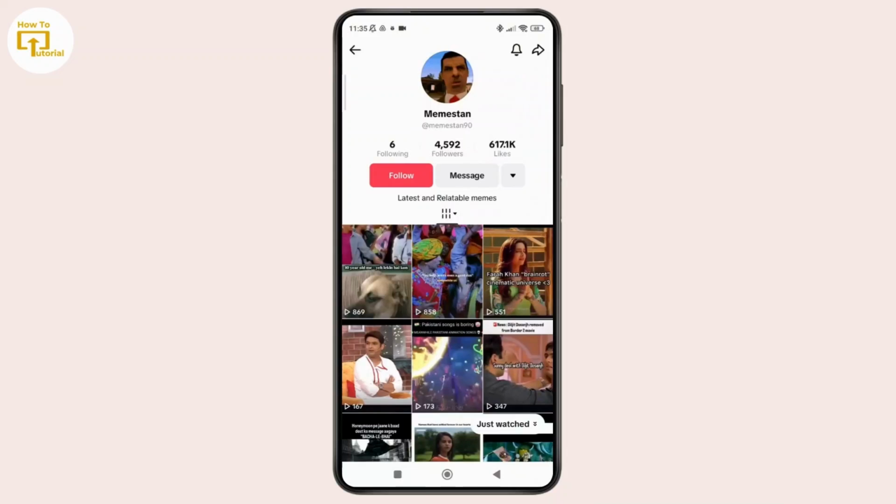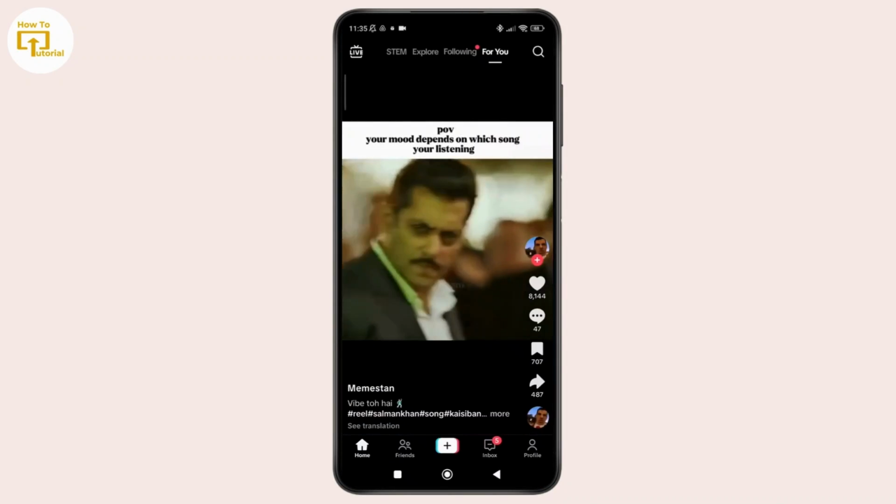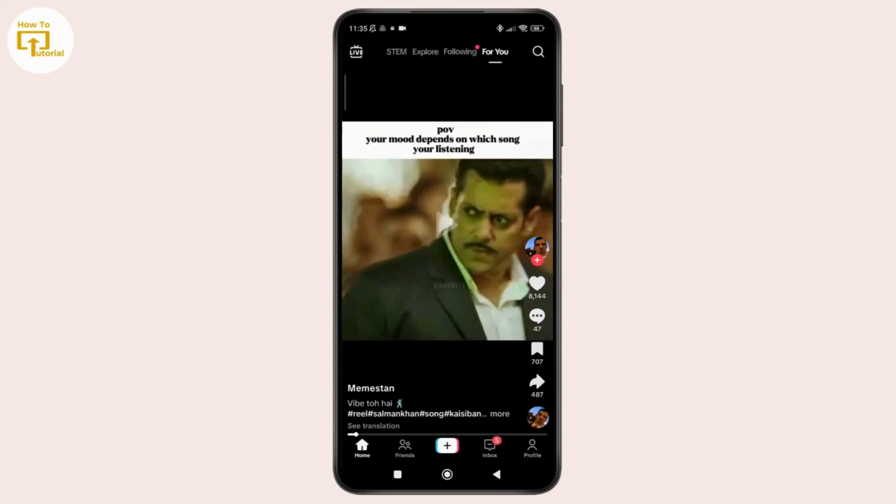But don't worry, this isn't permanent. Usually this restriction lifts on its own after a short period. So here you can wait 2 to 3 hours and try again, and in most cases that fixes it. But if it still doesn't work, it could mean that TikTok has imposed a 24-hour block on your liking activity. So again, all you need to do is wait it out.